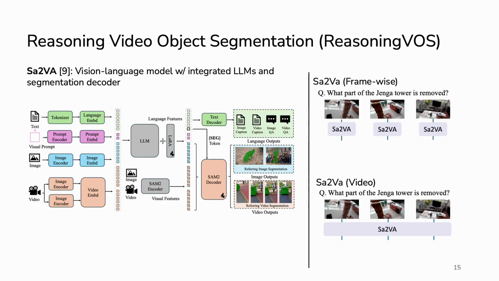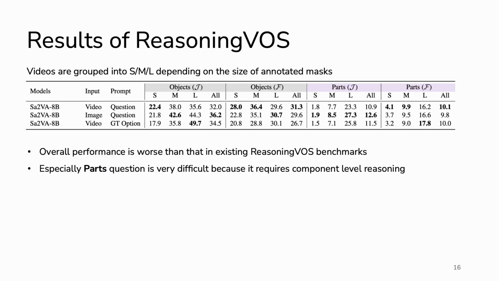Now I'll move to the reasoning VOS task. In this task, the model must segment objects or object parts based on the question. We mainly evaluate Sa2VA models as LLM-integrated video object segmentation models. The table shows the quantitative results for reasoning VOS. Overall, the performance is much lower than existing reasoning VOS benchmarks.